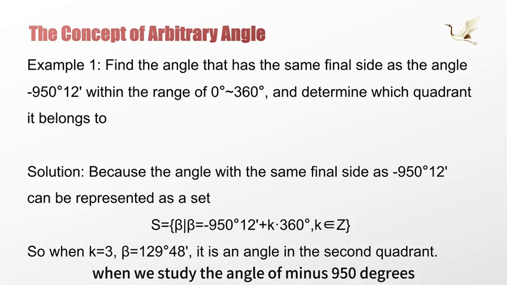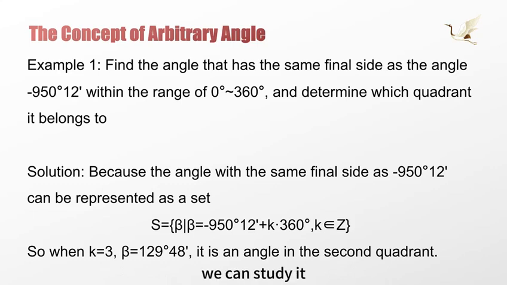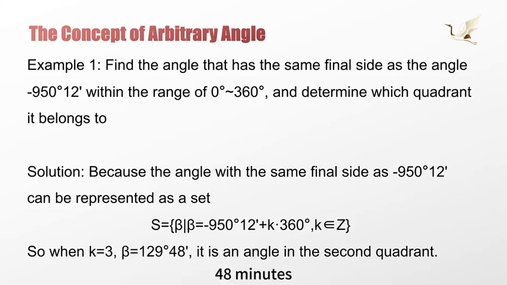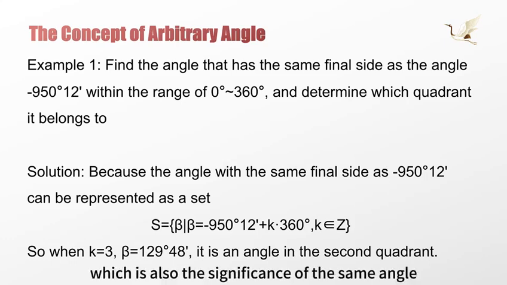So when we study the angle of negative 950 degrees 12 minutes, we can study it through the properties of the angle of 129 degrees 48 minutes, which is also the significance of studying angles with the same terminal edge.